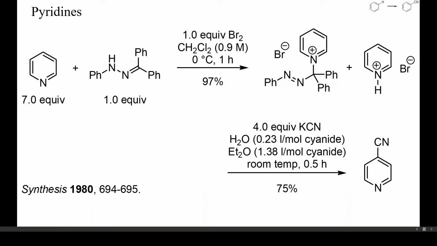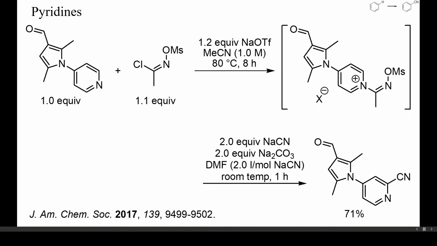Also unsubstituted 1-alkoxypyridinium salts mainly yield 4-cyanopyridines when treated with cyanide, but the yields are lower than in this example. By the way, when mixing pyridine with bromine or chlorine, no reaction occurs, and no 1-halopyridinium halides are formed. That's a pity, because these could be interesting intermediates for the preparation of substituted pyridines. Another sophisticated way of activating pyridines is acylation with a mesylate of chlorinated oximes, as shown here. In this example, the starting pyridine contained a heteroaromatic aldehyde, which remained unchanged, however, during the cyanation reaction.